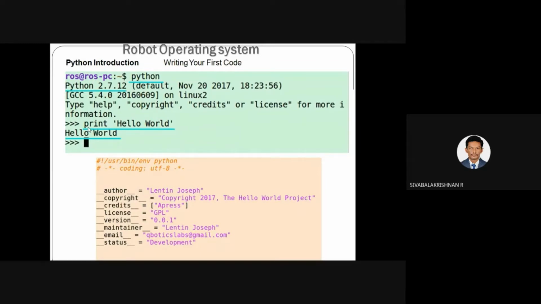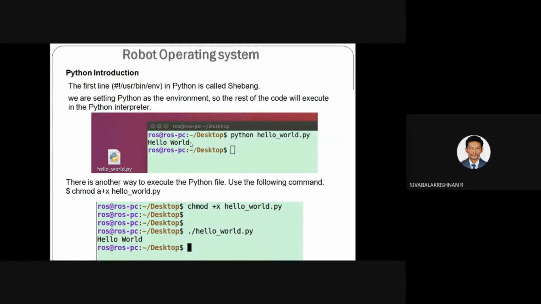If you want to create a certain node which contains a group of commands, you have to create a Python file. Inside the Python file you can group your commands for a certain application. Once you have saved that file as a Python file, you can call that file and run it.